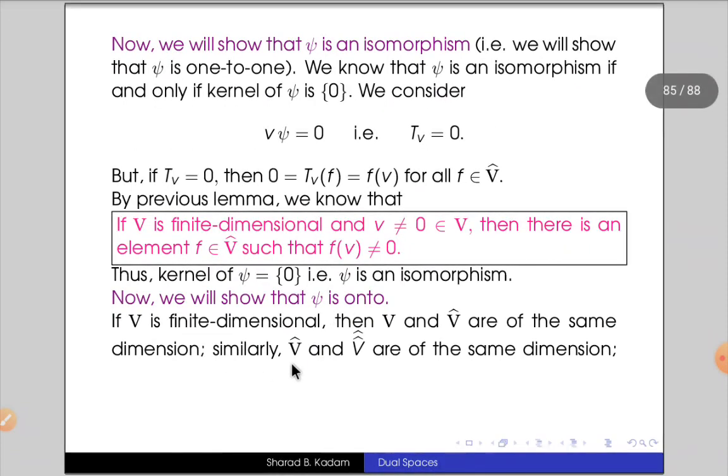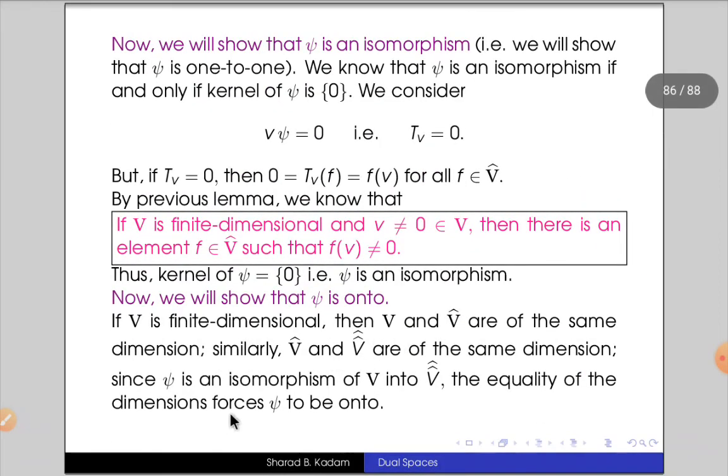So similarly, V hat and V double hat are both of the same dimension. That means V and V double hat are of the same dimension, and since psi is an isomorphism of V into V double hat, the equality of the dimensions forces psi to be onto.